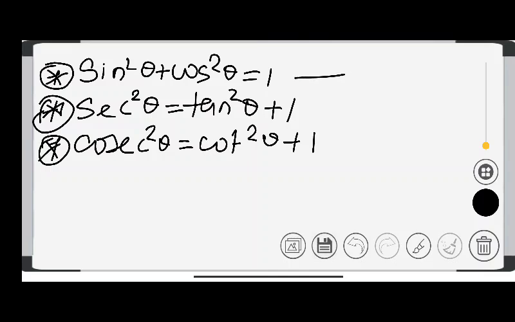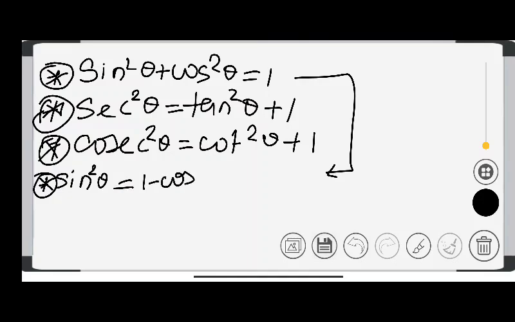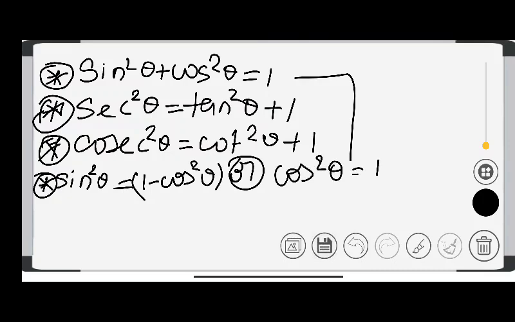In the same way, you can write this formula as sine square theta is equal to 1 minus cos square theta, or you can also write like this, that cos square theta is equal to 1 minus sine square theta.